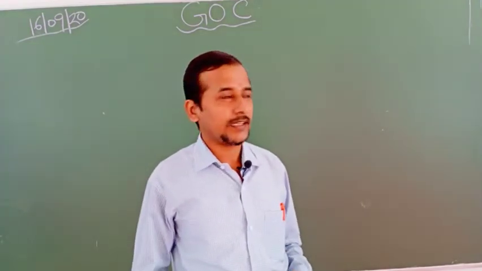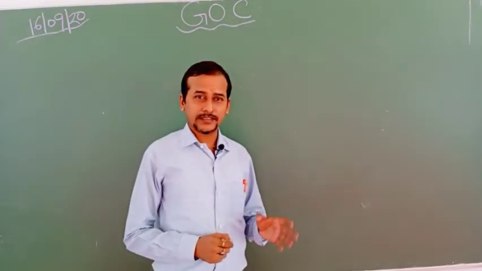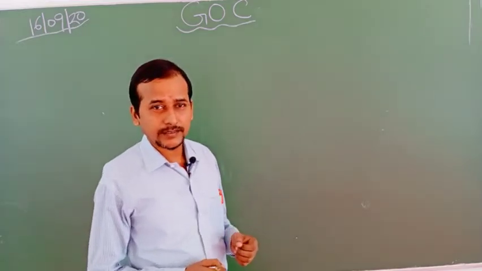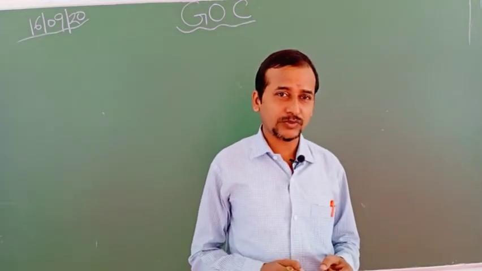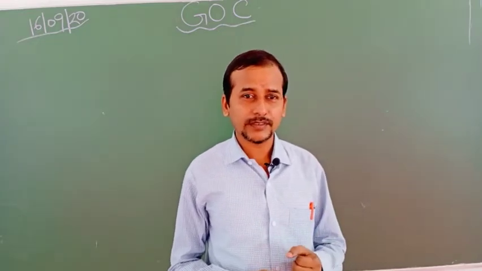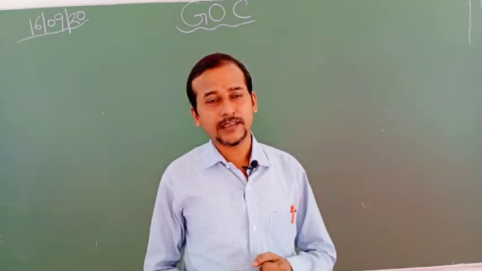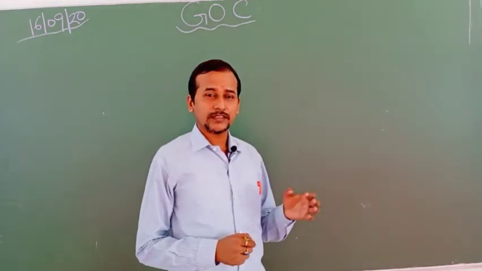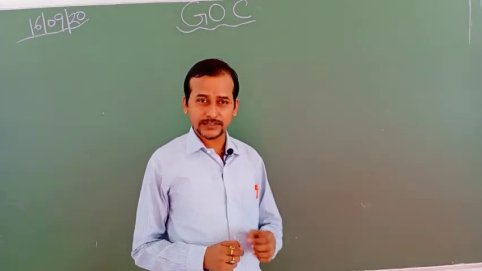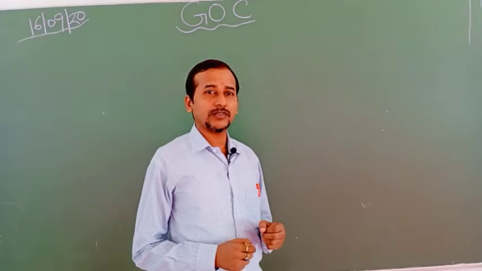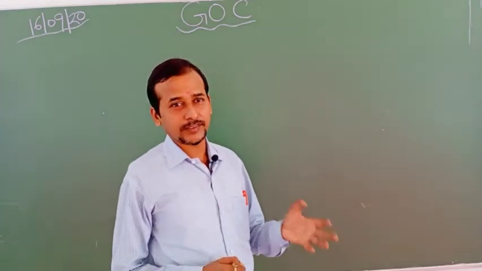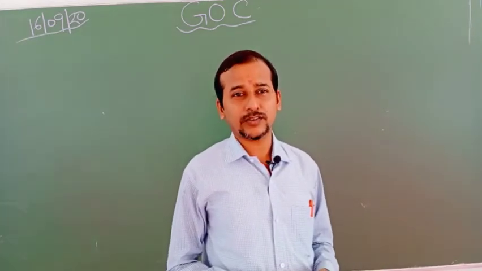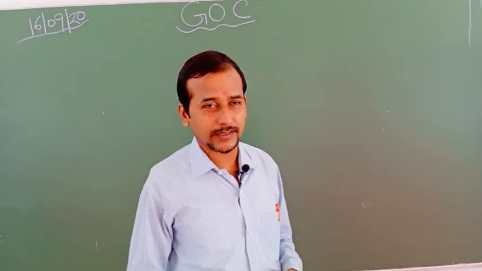In the previous lecture, I told you about the reaction intermediate. These reaction intermediates are basically carbocations, carbanions and free radicals. I also told you how to decide the stability of carbocation, carbanion and free radical, in which type of reaction the intermediate is formed, and how the intermediates are formed. This may be either homolysis, in the case of free radical, or heterolysis, in the case of carbocations and carbanions.